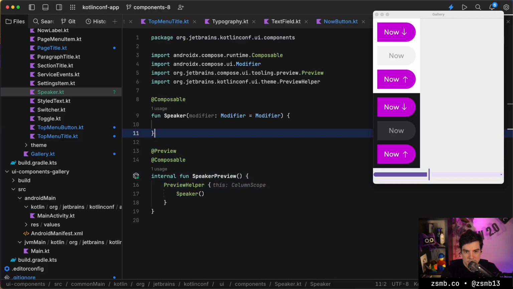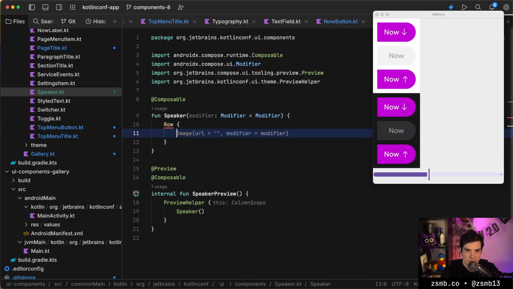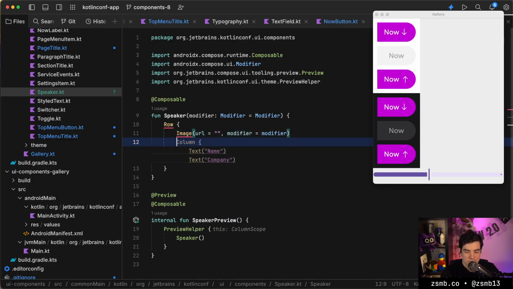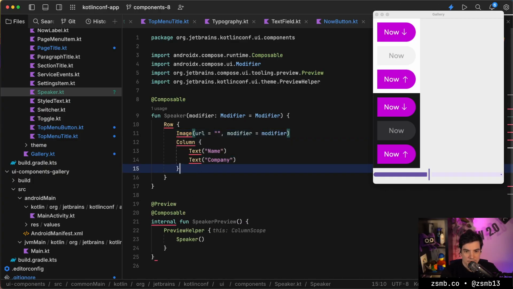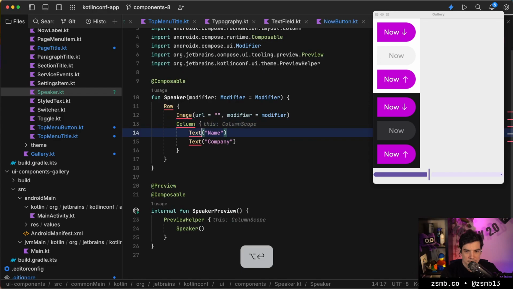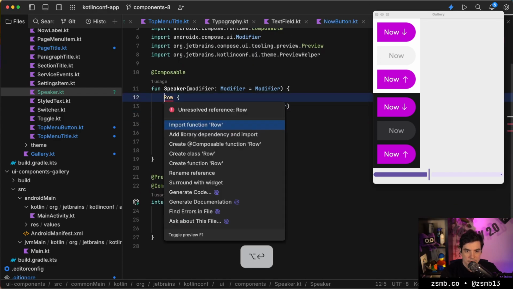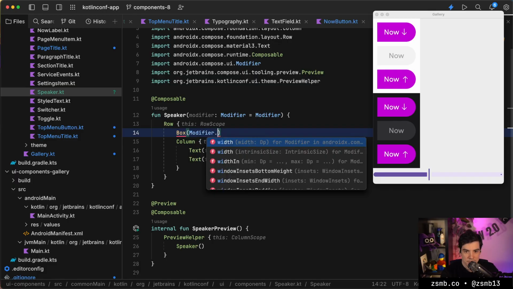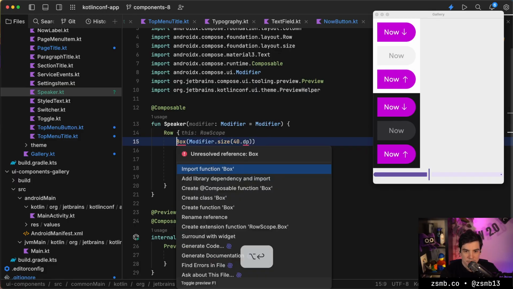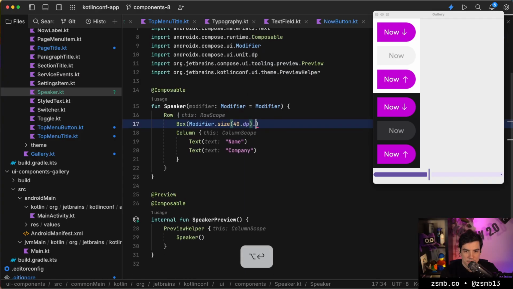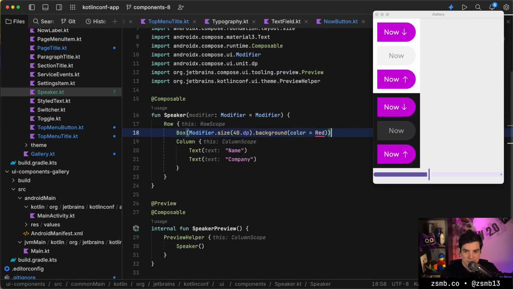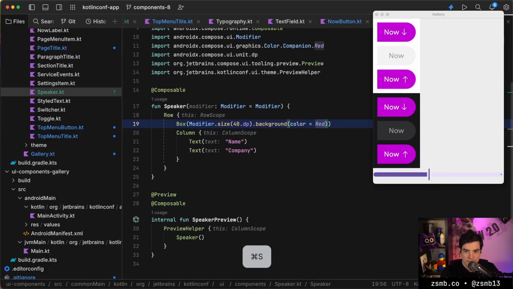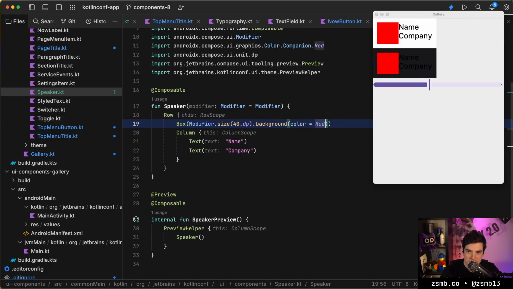And then we call the speaker function, which is essentially a row, an image, which doesn't exist yet, and then a column with like 2 pieces of text. Those are some decent auto-completions. So it looks like this, name, company, whatever. And I mean, image, I don't know what we're doing there yet, but we're just gonna go with a box, which is whatever size, just so we're showing something, make it nice and red. Hot reload.